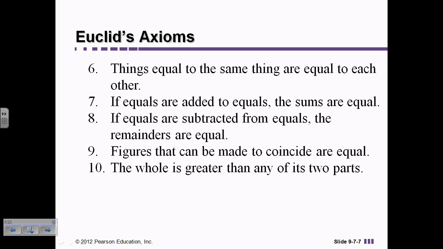Figures that can be made to coincide are equal. In other words, if I can lay one shape on top of another shape, and they are identical in size, then they are equal to each other. The whole is greater than any of its parts. So if I take any item, here's my segment, and I divide this segment into 2 parts, okay, the whole piece is greater than either one of the 2 small parts. And everybody was fine with those axioms, but the 5th one, the parallel postulate, everybody tended to argue with.